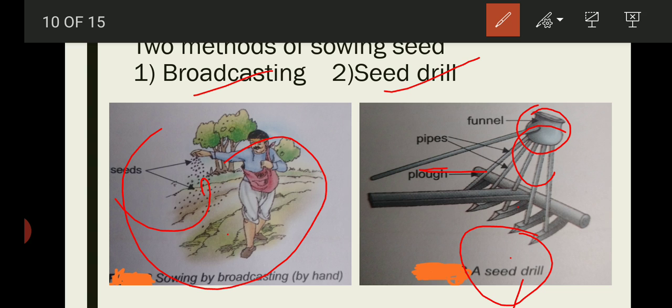and it also ensures that seeds get covered by the soil after sowing, because this prevents the damage caused by birds. And sowing by using a seed drill also saves time and labor.